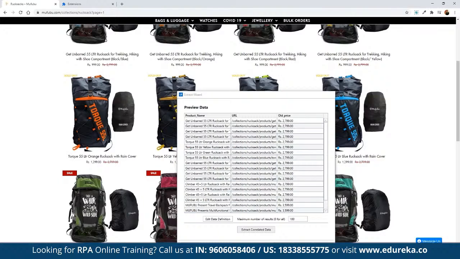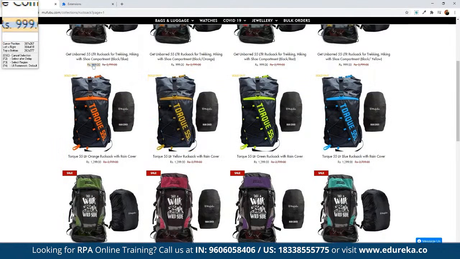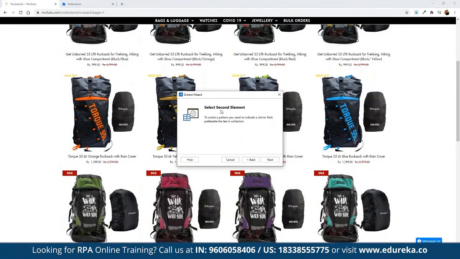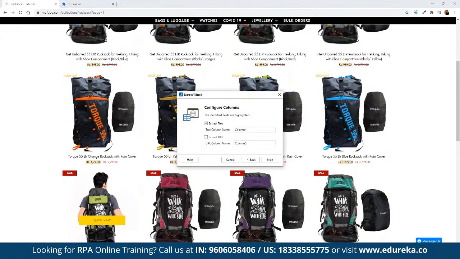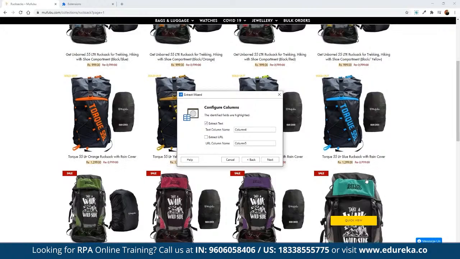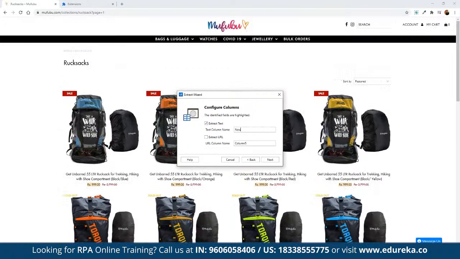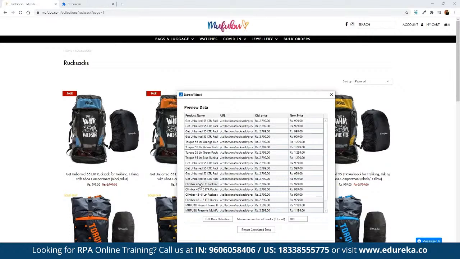Again, we want to extract the newer price, right? So here we can define new price. Again, we can extract the relation here by defining new price. I can see all the new prices have been automatically selected. Now we can save it by the name of new price, and we don't want to extract the URL for it. And here we can click on next. So now we have the product name, we have the URL, we have the old price, and then we have new price. And now once we are done, we can click on finish.